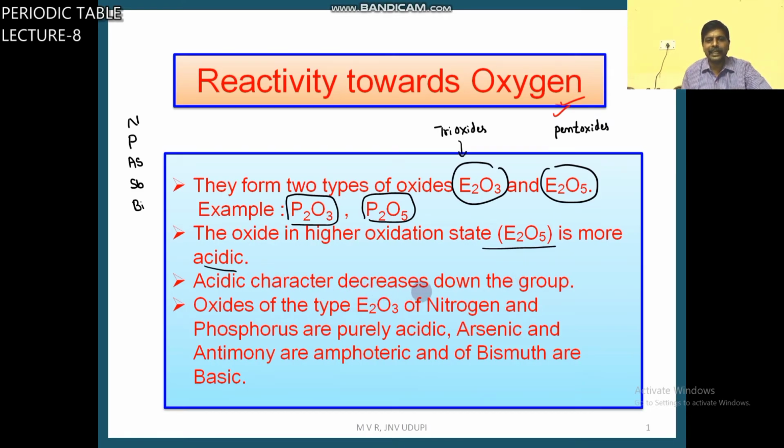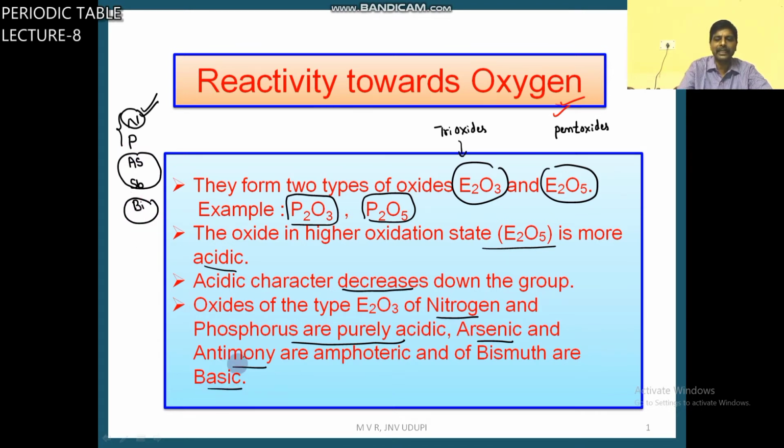Acidic character decreases down the group. For oxides in a group from top to bottom, the acidic nature decreases. That means nitrogen oxide is more acidic. Nitrogen and phosphorus oxides are purely acidic. Both are acidic. Of these two, nitrogen is more acidic. Arsenic and antimony oxides are amphoteric, and the oxide of bismuth is basic.